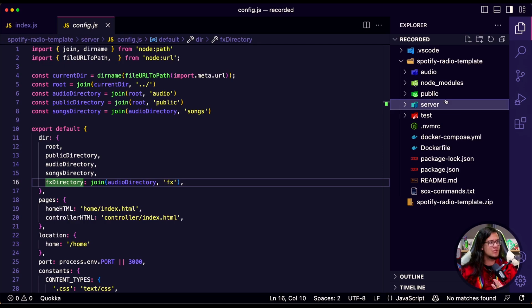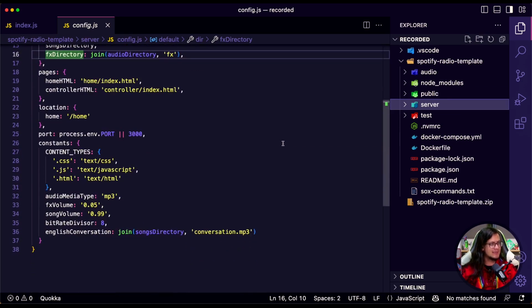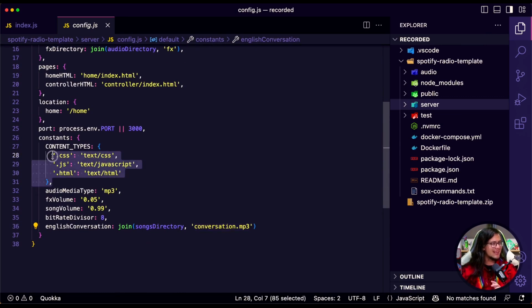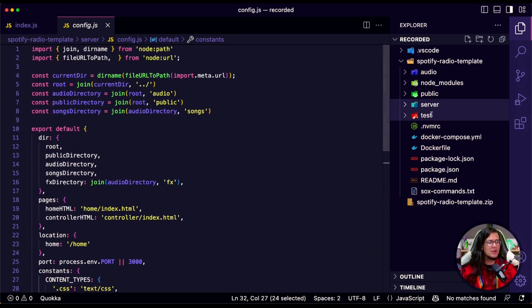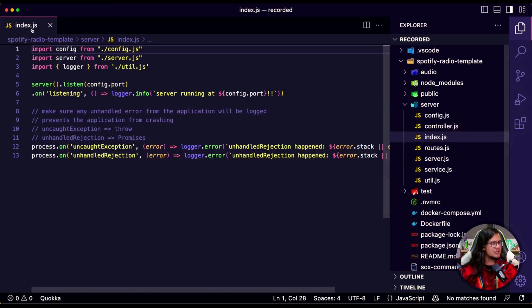So we will focus only on what is needed for this class. I also put here where the conversation is, what kind of content types we're going to support, what the media type is, and other configurations that I'm going to go through later. All right, what else? Let's go back to the index.